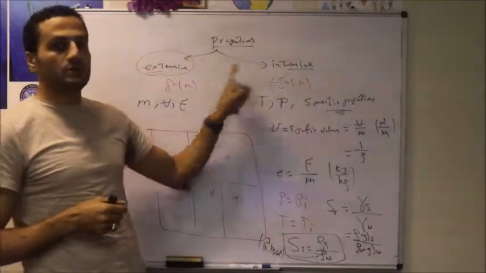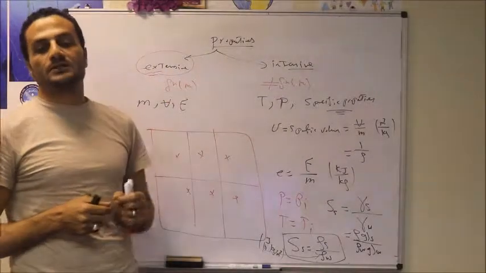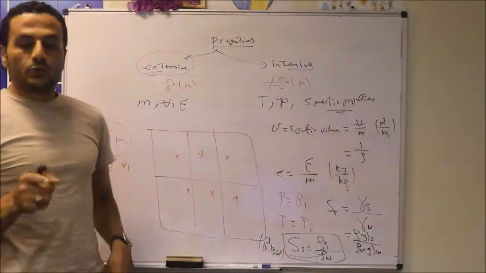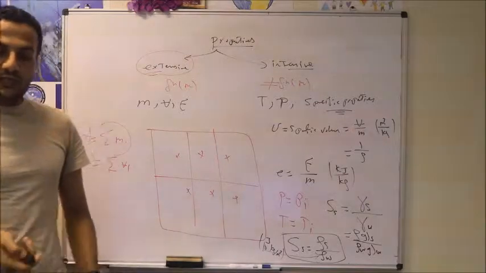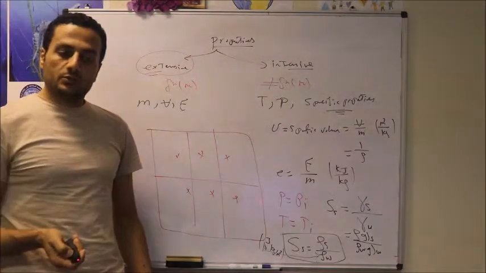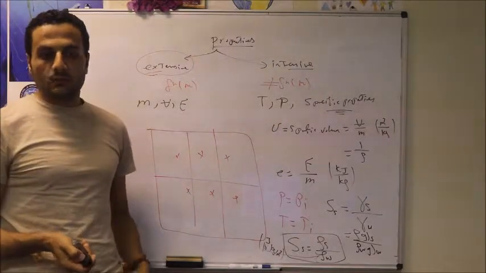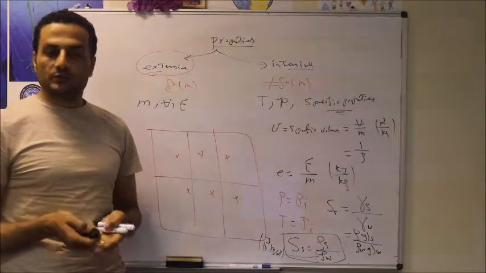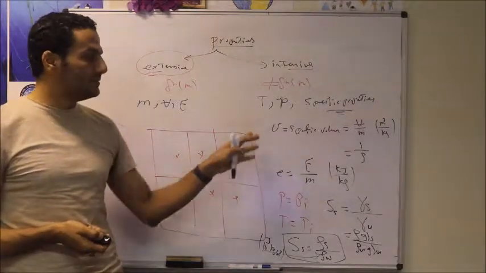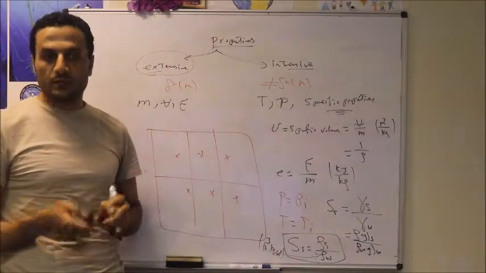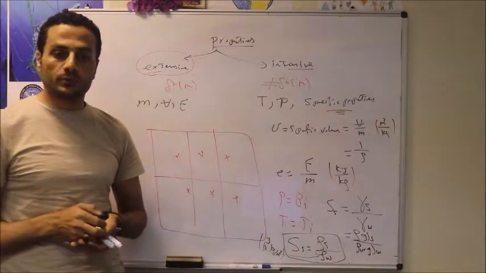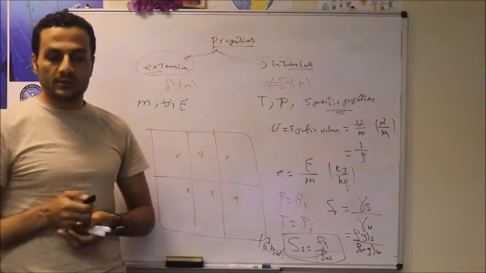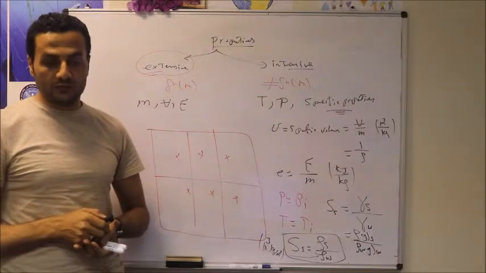Intensive properties, not extensive properties. So to specify the state of this nitrogen, we can define the temperature and also a specific volume. We may define the pressure and the specific volume, any two independent and intensive properties. Then from those two properties, we can calculate the other properties of nitrogen or of the system.